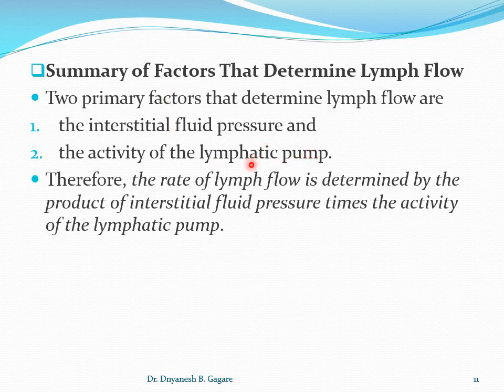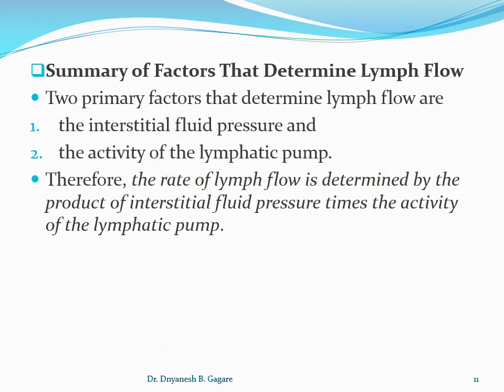Just as we discussed, intrinsic and extrinsic contraction. So how much pumping occurs also decides how much lymph flows. Okay, so finally we can say that the rate of lymph flow is determined by the product of interstitial fluid pressure times the activity of the lymphatic pump. Okay, so how much the rate is, it is decided by the product of interstitial pressure and activity of the lymphatic pump. Okay, now students, we will go to the next slide.